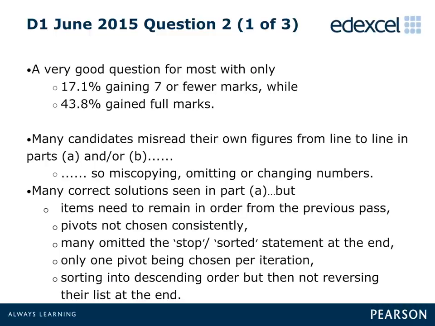With regards to this last point, examiners require that candidates either explicitly state that the sort is complete, or they should choose each item in the list as a pivot, or they should rewrite the final list. There were far fewer candidates this session who only considered one pivot per iteration, and while the question explicitly asked for the list to be sorted into ascending order, a significant number sorted into descending order, but then did not go on and reverse their list at the end.